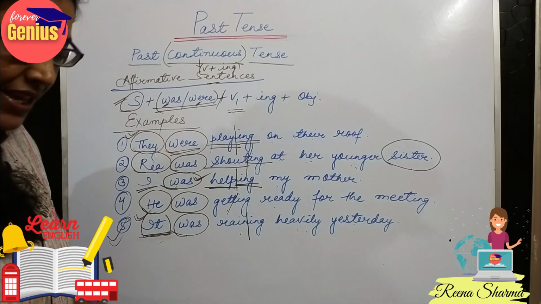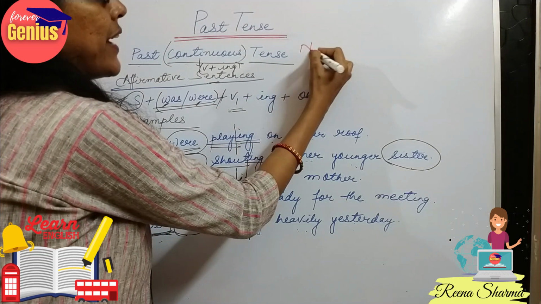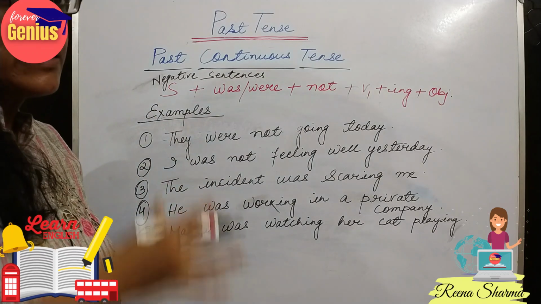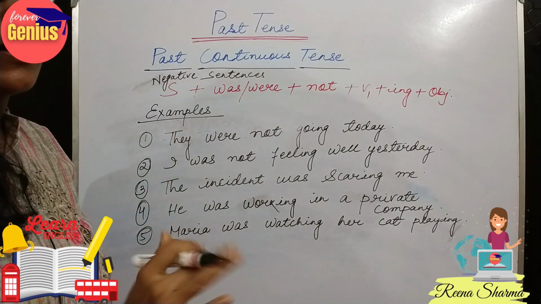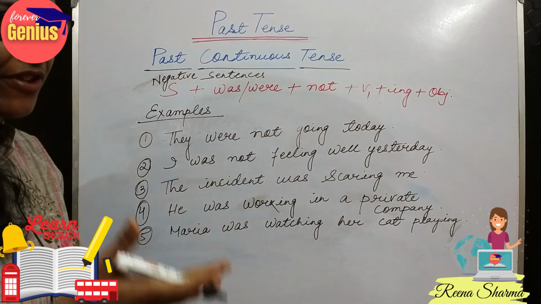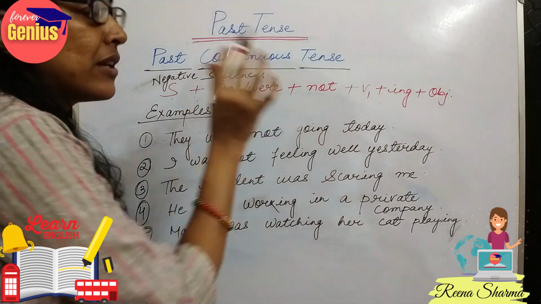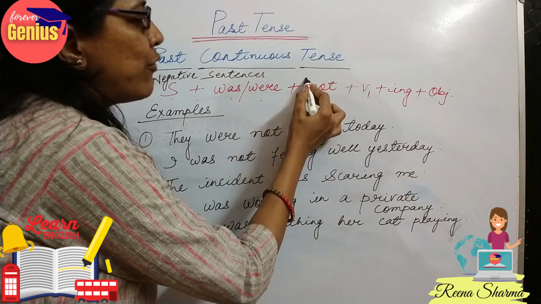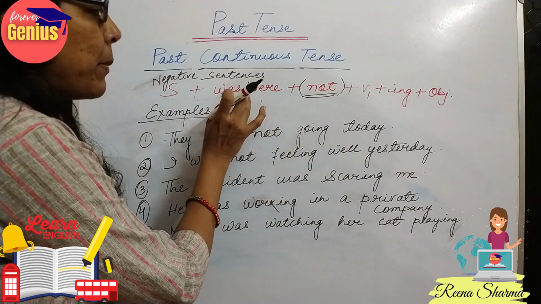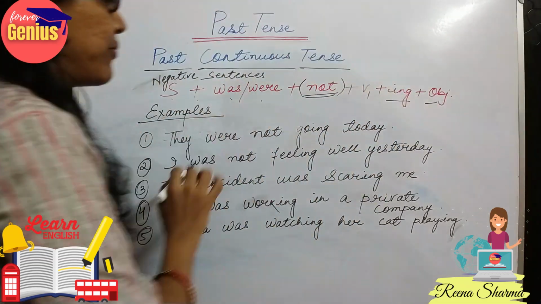But what if these sentences are negative sentences? What would be the format of negative sentences? It's extremely simple. We will remember the format which we have done in case of affirmative sentences. Subject plus was or were. The only difference is we would be using not or no between the helping verb and the main verb plus ing plus object.